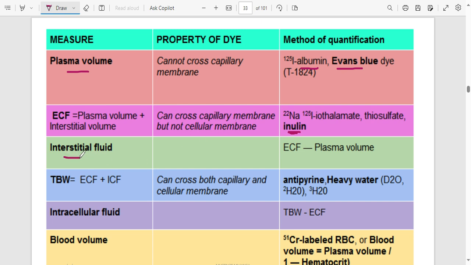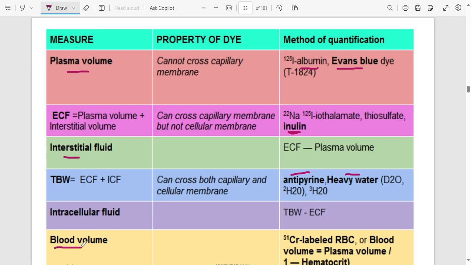Interstitial fluid, there is no direct method, so you just say ECF minus plasma. Total body water, you can use antipyrine, heavy water, which is D2O, or tritiated water. Why can you use these? Because these can cross capillaries and they can also cross the cell membranes, and so can measure at any point where there is water. And for interstitium, there's nothing that you can use directly to measure.